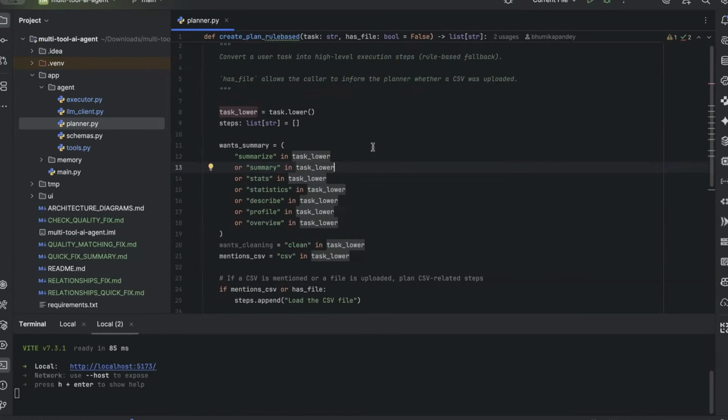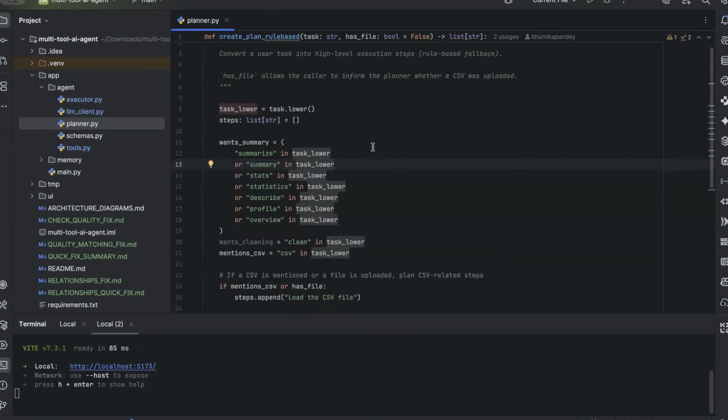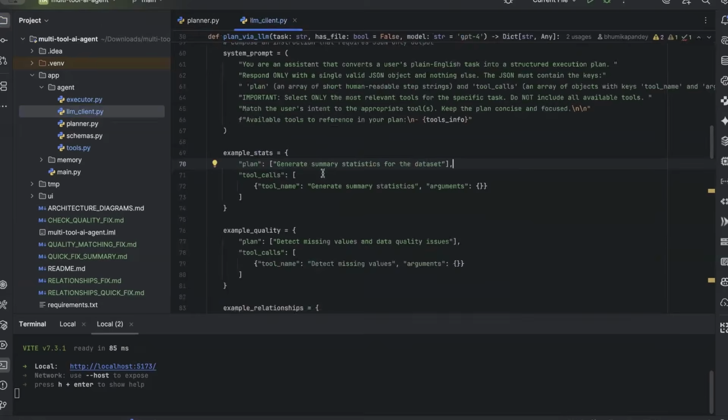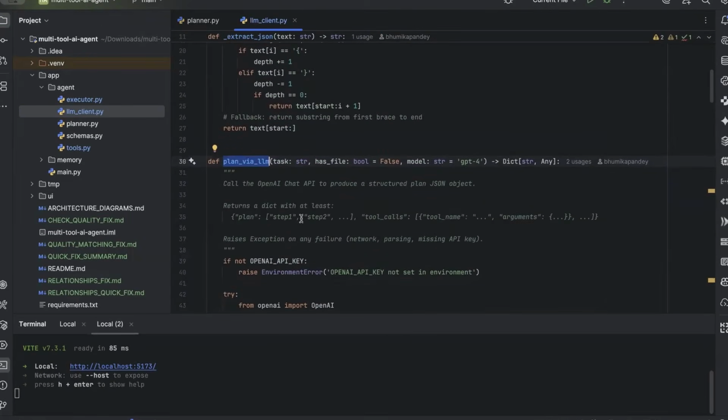So planner.py is all about how deterministic planning using rules works, but the real flexibility of the agent comes from the LLM-based planner. So let's look at how the model actually decides what to do. So I'll open LLM client.py. This function delegates planning to the language model. So instead of hard-coded rules, we allow the model to reason about the task. So the model is generating instructions and not the answers.